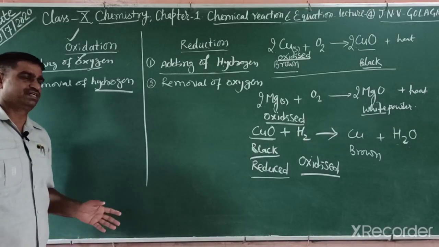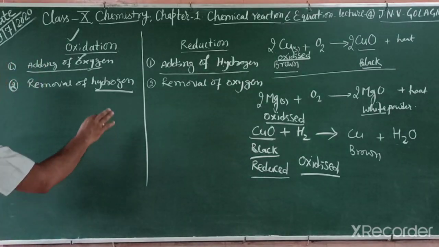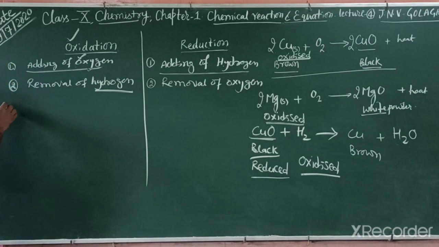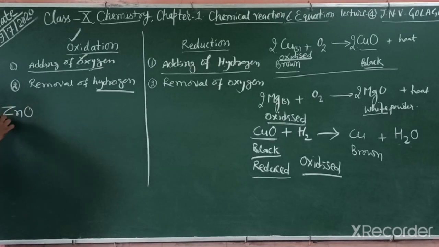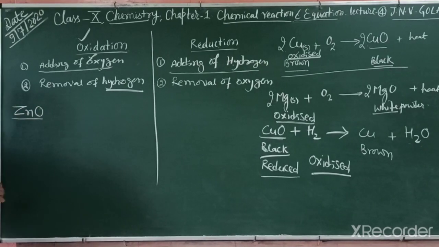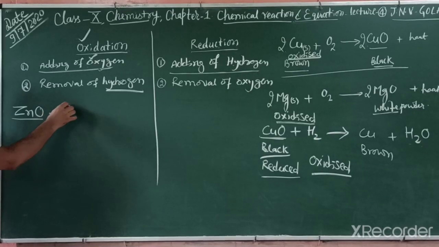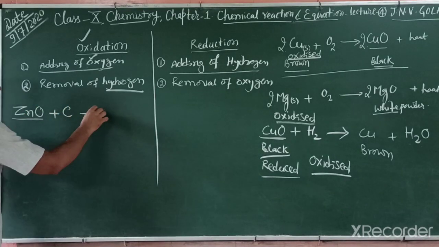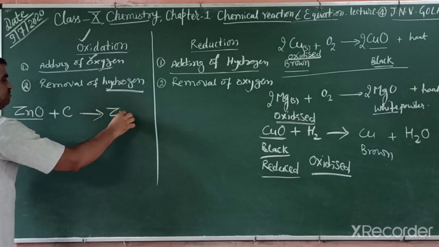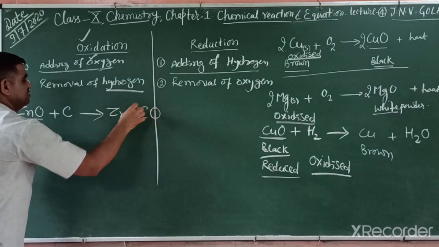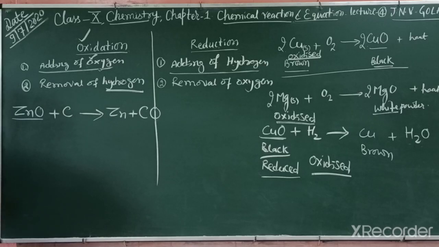So students, we take another example of a redox reaction. For example, zinc oxide. When this zinc oxide reacts with carbon, what happens? It converts into zinc plus carbon monoxide. In this reaction, what do we observe?